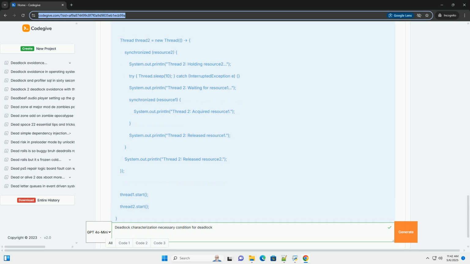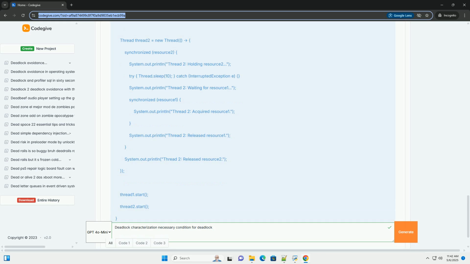2. Deadlock characterization, necessary conditions. For a deadlock to occur, 4 necessary conditions must be present simultaneously. These are often referred to as the Coffman conditions after E.G. Coffman, Jr., who described them. If any one of these conditions is absent, a deadlock cannot occur.